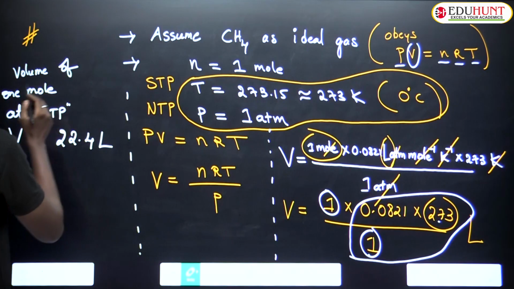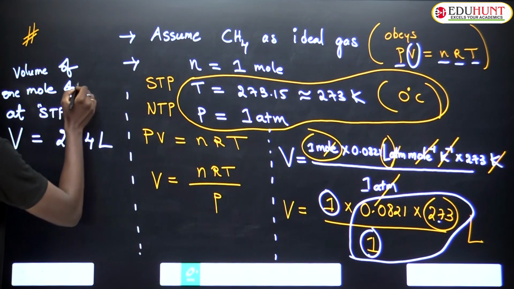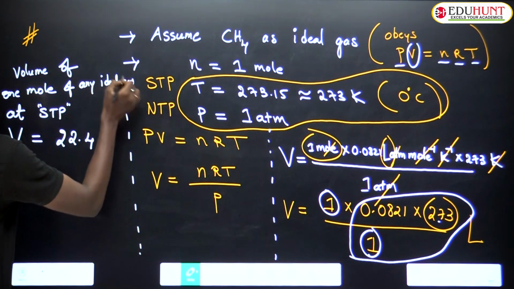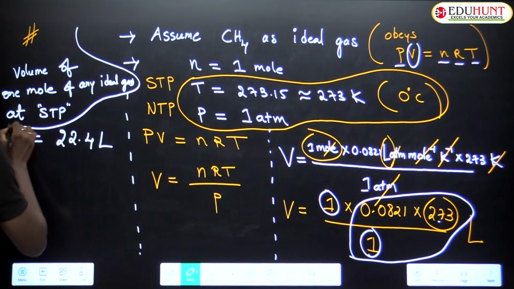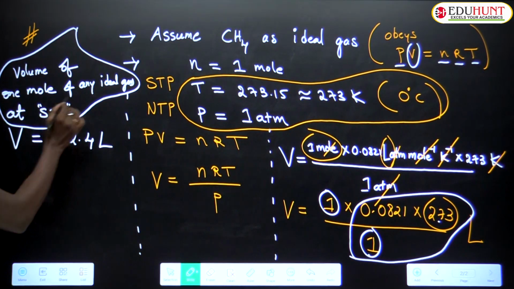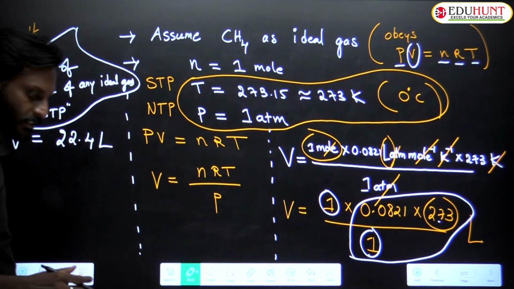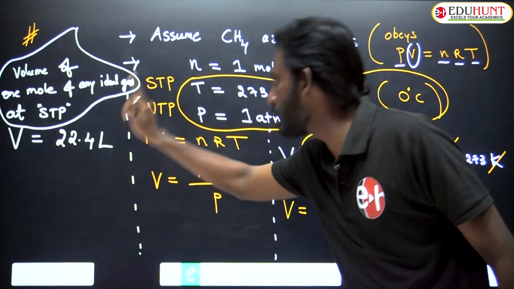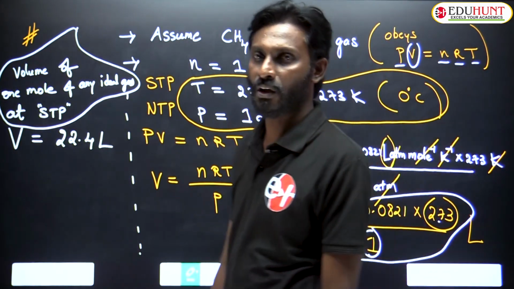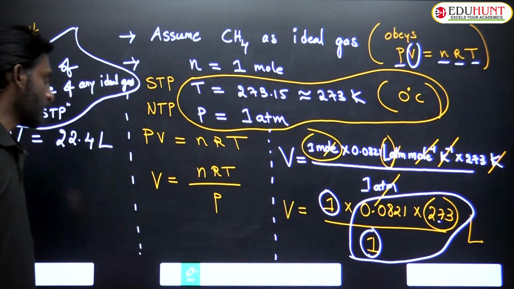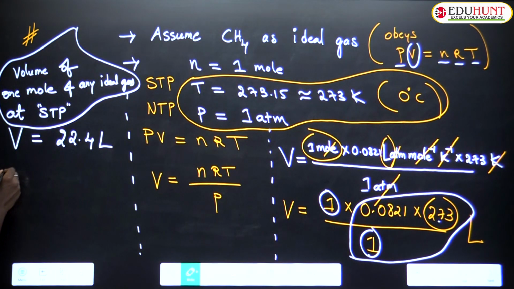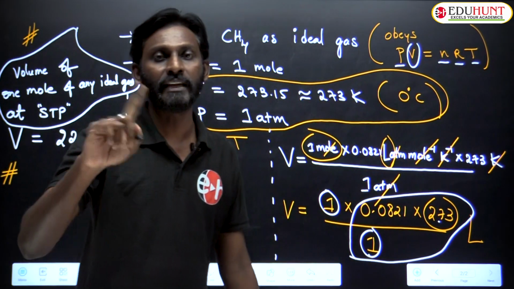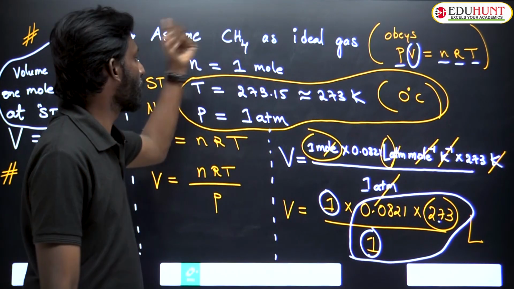There is nothing particular about methane here. In this entire equation, we didn't consider anything applicable to methane only. So volume of 1 mole of any ideal gas at STP will be this only. Are you getting? Let me be very clear about this. You know very well, 1 mole of any substance, we have taken 1 mole methane, right?